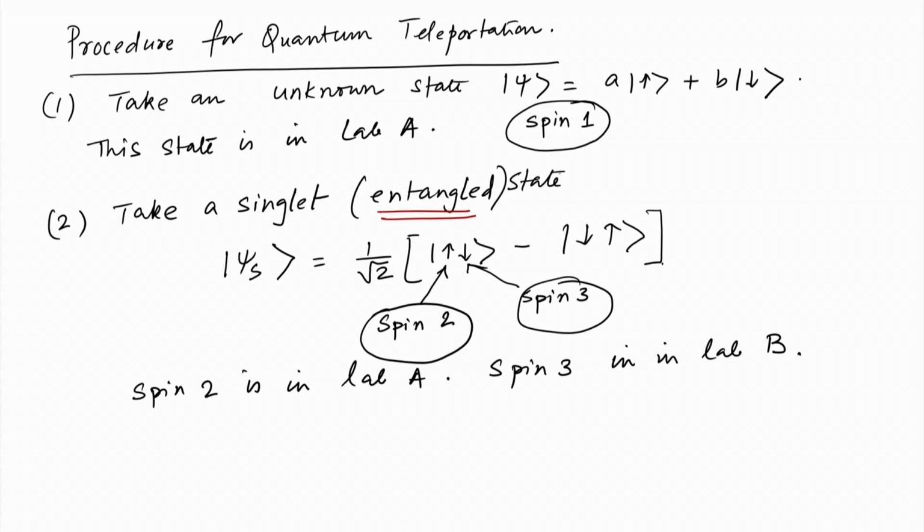So, with this we start our work. We will write down the composite state of the system.